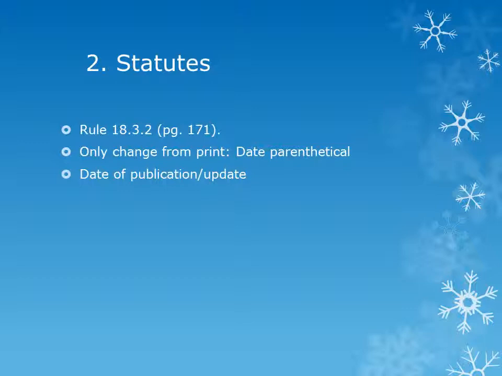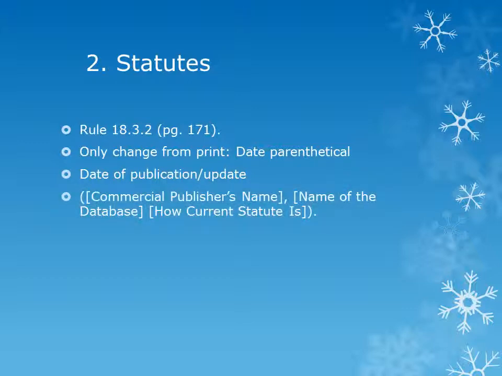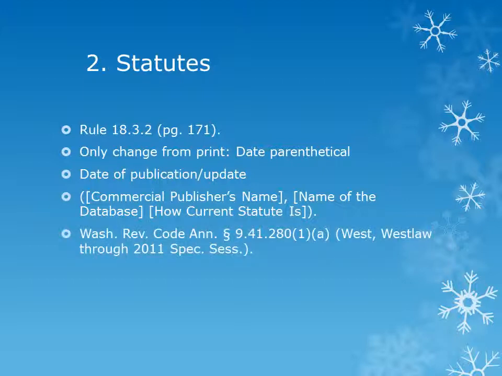For either printed or non-printed statutes, the date in the parenthetical is the date of publication, not the date that the statute was adopted. Electronic databases will tell you how current the statute is that you are reading with language such as current through the 2013 legislative session. You add such information in the date parenthetical after the commercial publisher's name and the name of the database.